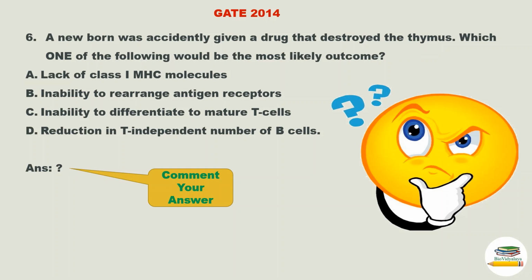Options are option A, lack of class 1 MHC molecules, option B, inability to rearrange antigen receptors, option C, inability to differentiate to mature T cells, option D, reduction in T-independent B cell number. So try to answer this question and comment the answer. If you are not able to answer this question, I will explain this in our next MCQ discussion.